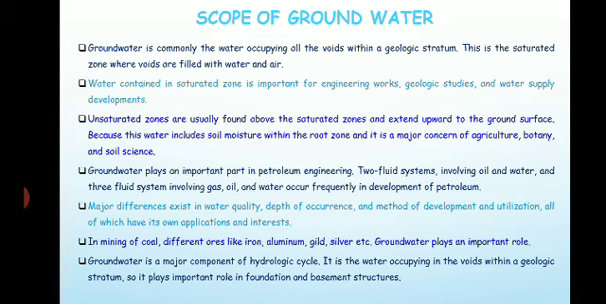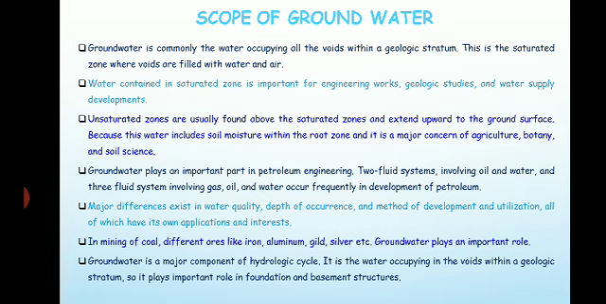Then groundwater is a major component of the hydrological cycle, as we discussed in the previous class. How the hydrological cycle is affected, or how it is based on the groundwater. So it is the water which is occupying the voids within a geological stratum.